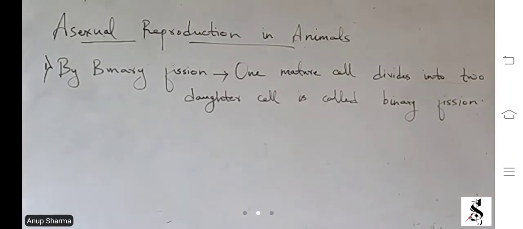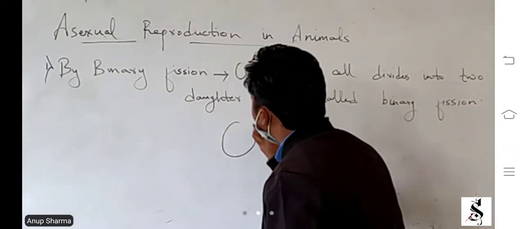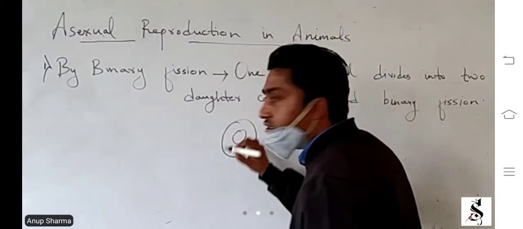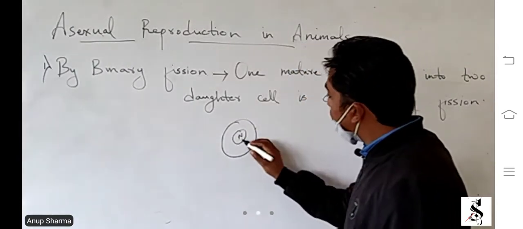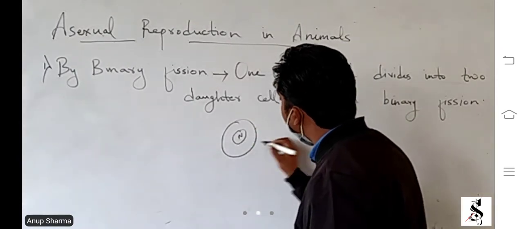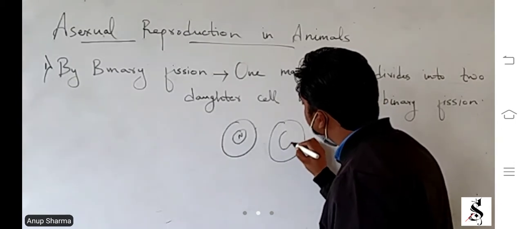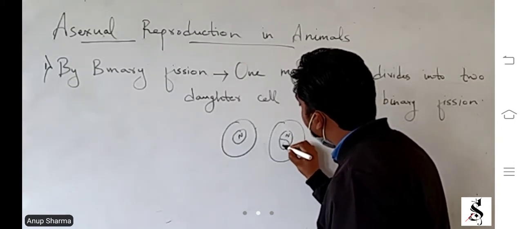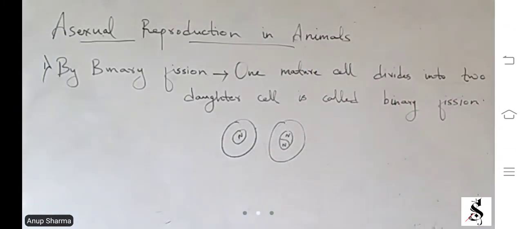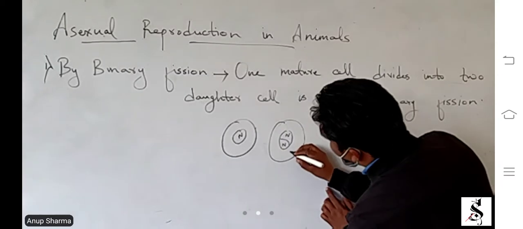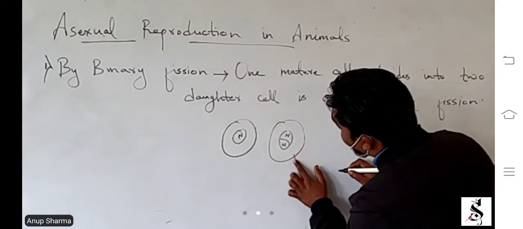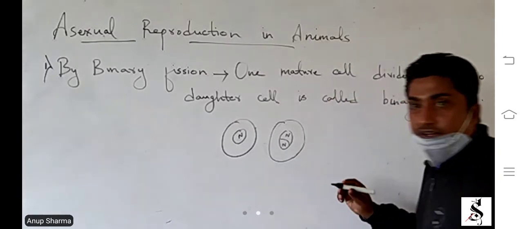In binary fission, first the nucleus divides into two nuclei. That means a mature cell contains a nucleus. Okay, this is a cell and this is a nucleus. So what happened? First this nucleus will divide into two parts, two nuclei. The cytoplasm then divides into two equal parts. This is cytoplasm, the outer covering of the nucleus.